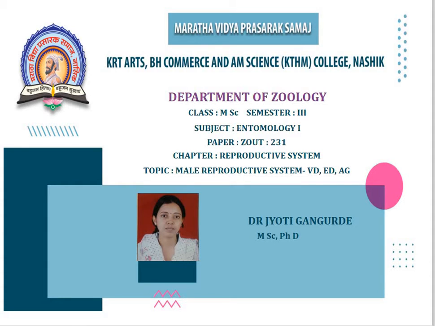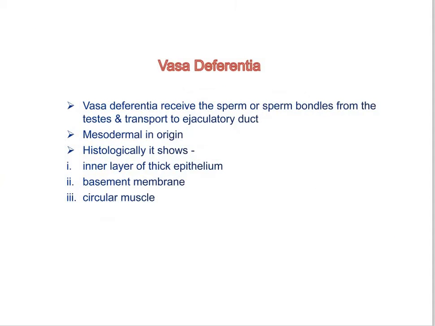So today we are going to discuss the topic of the male reproductive system. In it, we are discussing the vas deferens, ejaculatory duct and accessory glands of insects. Now we are continuing with the vas deferens, or vasa deferentia, which receives the sperm or sperm bundles from the testes and facilitates their transport to the ejaculatory duct.